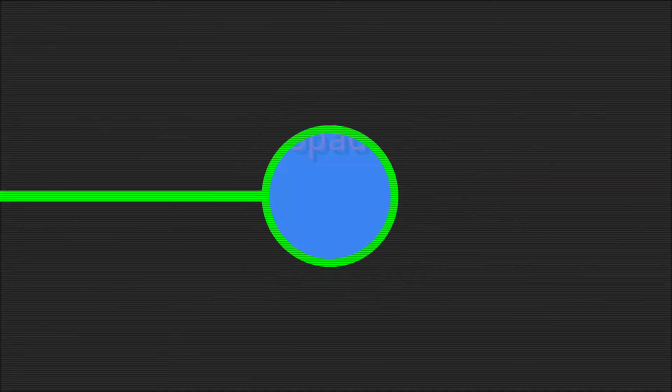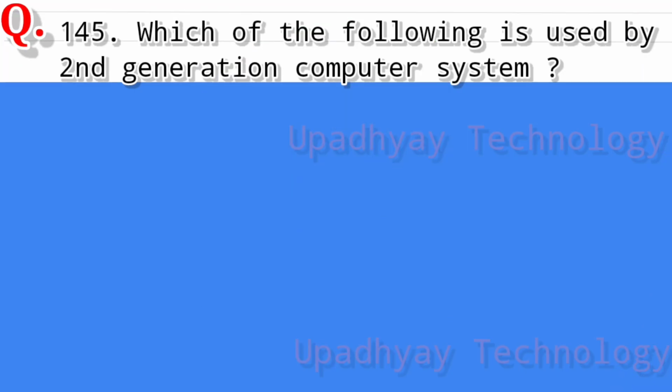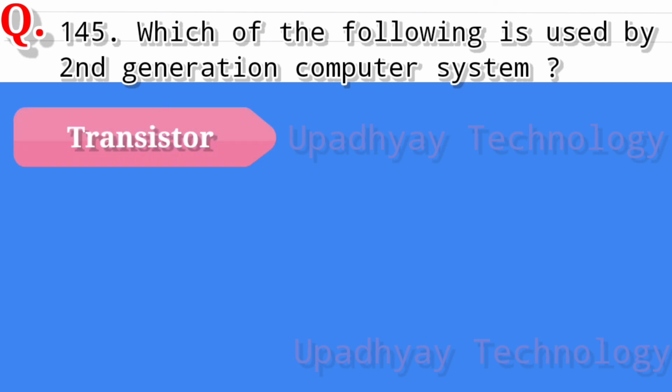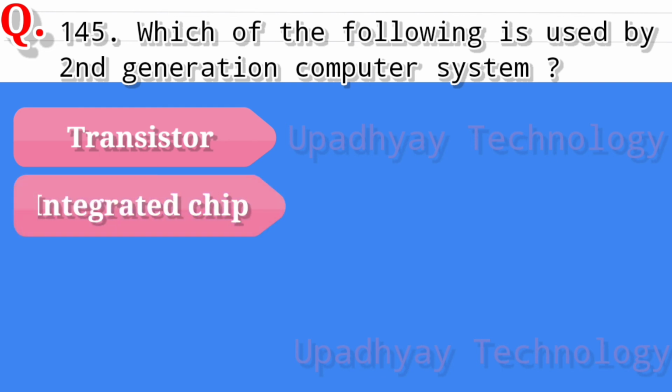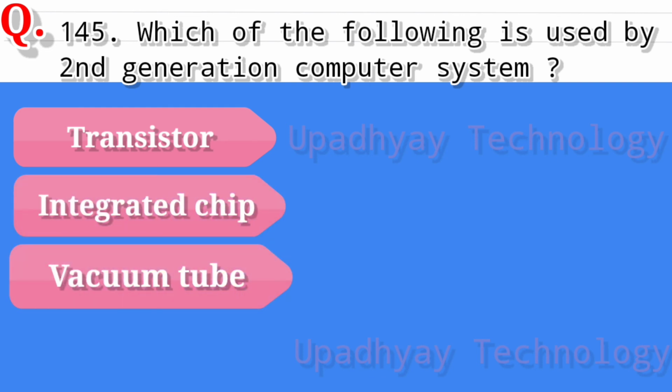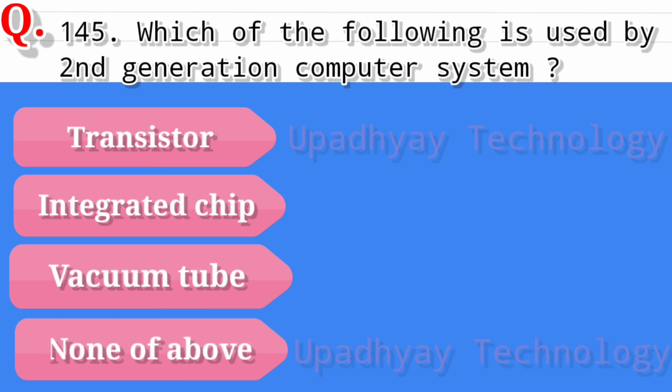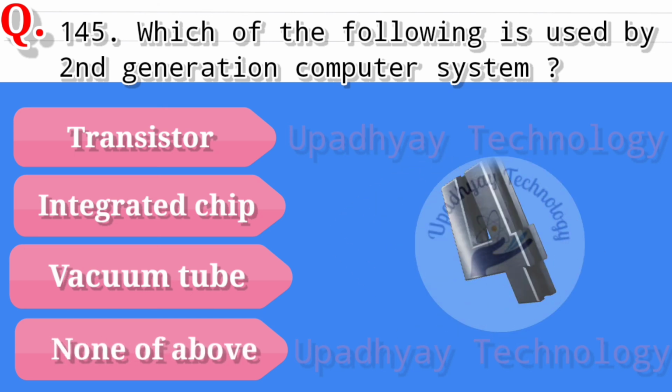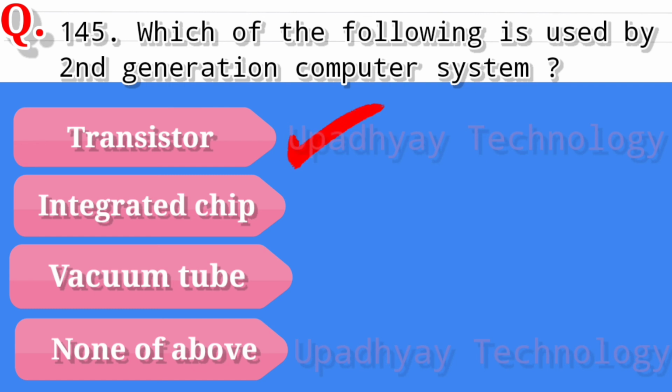Question number 145. Which of the following is used by second generation computer system? And the options are transistor, second option is integrated chip, third option is vacuum tube, and the last option is none of above. And the correct answer is transistor.